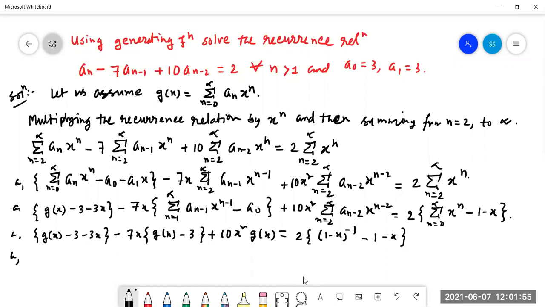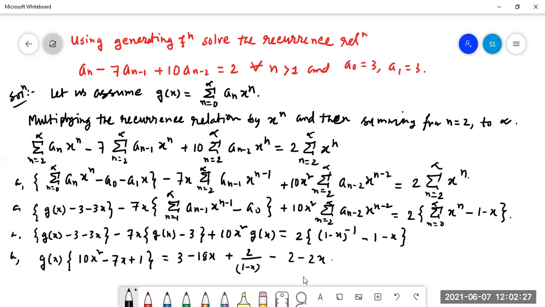So from here, if we take common g(x), then the part will be 10x squared minus 7x plus 1. This is equal to 3 minus 18x plus 2 by 1 minus x minus 2 minus 2x. This is the value of this. Now we are going for the next part.